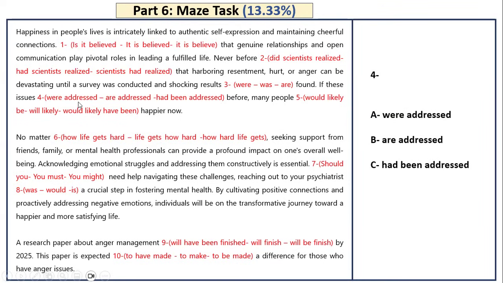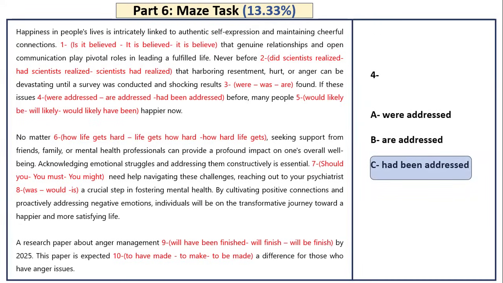If these issues were addressed, now I can see there is a conditional coming. You know that conditionals are part of our curriculum, okay? If these issues were addressed or are addressed or had been addressed before, many people would likely be or will likely or would likely have been happier now. I'm looking at both sentences together to try to see what type of conditional this is, okay? So it seems that I'm talking about something that happened in the past because I have the word before. Before means I'm talking about a past event. So this is a third type of conditional, okay? So what should it be? It should be had been addressed before because I'm talking about the past.